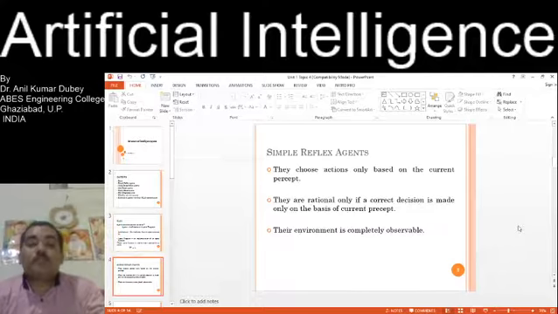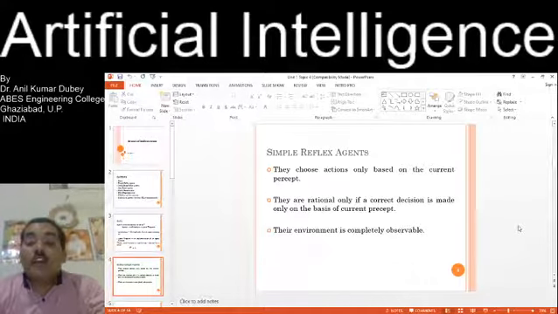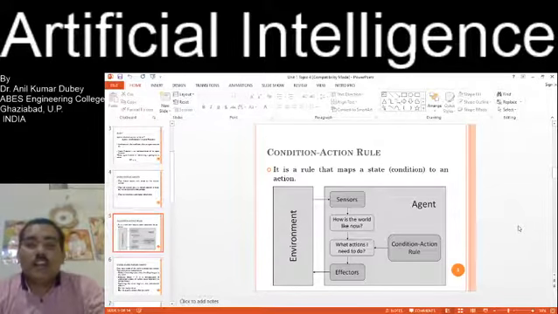A. Simple reflex agent. They choose the action only based on the current percept. They are rational only if the correct decision is made on the basis of the current percept. Their environment is completely observable. Condition-action rule: it is a rule that maps a state condition to an action.